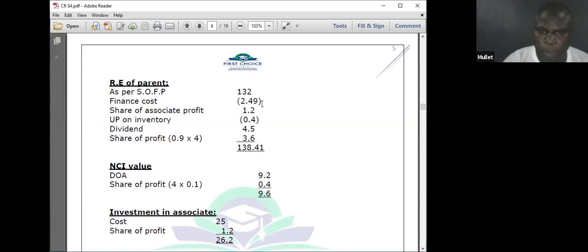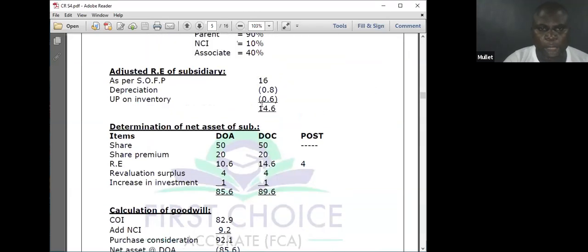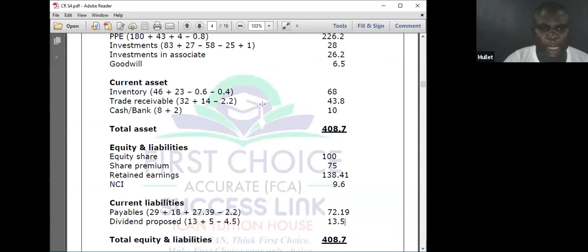Current liability, 1 year. The liability of the 1 year, I will go to the statement of financial position and get the liability of the 1 year. Current liability plus credit. When you are crediting a liability, you are increasing it. 27.39.